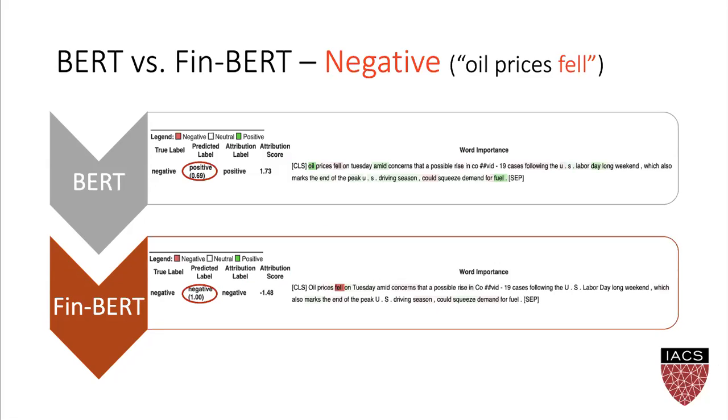To better understand these models, we use some visualizations to see what's happening behind the scenes. Here we have an example of a negative news saying that the oil prices fell. With BERT, it cannot find the relevant keywords to predict the negative sentiment. While with FinBERT, it puts a lot of attention on the keyword fell to predict the negative sentiment.